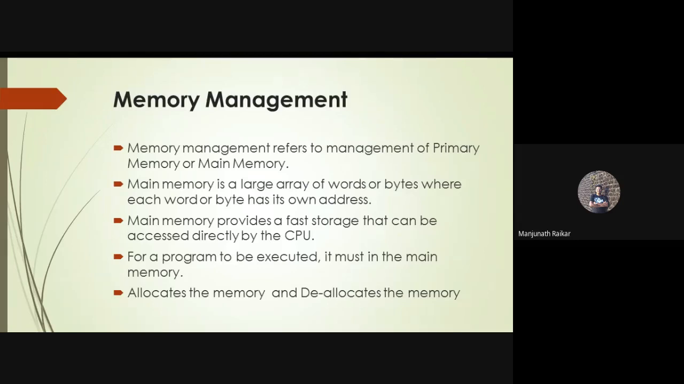Memory management mainly refers to the primary memory or main memory, not secondary memory. Primary memory means that whenever you are running an application, the memory will be allocated by the operating system. That is called primary memory. Main memory is a large array of words or bytes, where each word or byte has its own address. Always, while allocating memory, it contains its own address, right?